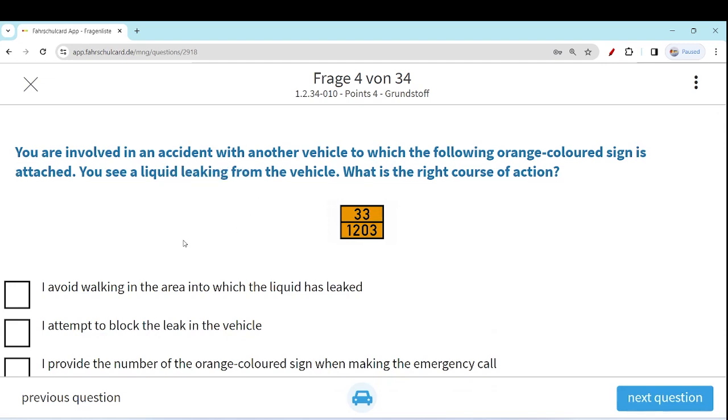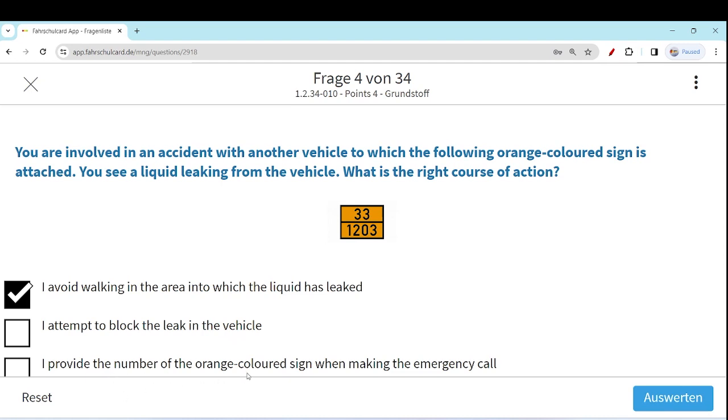I avoid walking in the area into which the liquid has leaked. Perfectly fine, that you have to do. I attempt to block the leak in the vehicle. No way. You don't know what kind of liquid it is. What is the nature of the liquid? It could be some hazardous material, could be some explosive material. So you don't need to block the leak. This is the job of the authority who can handle this liquid.